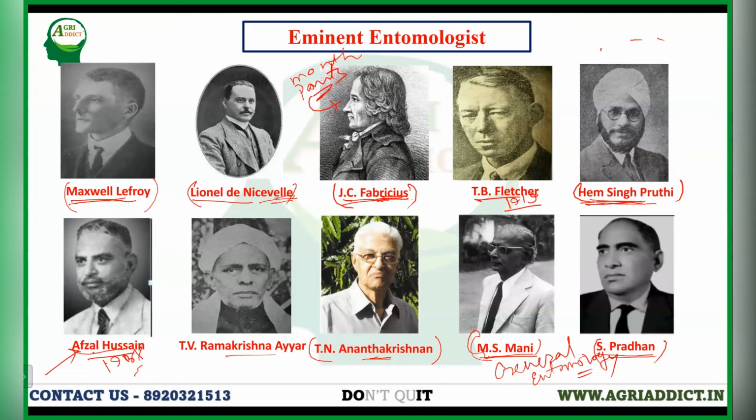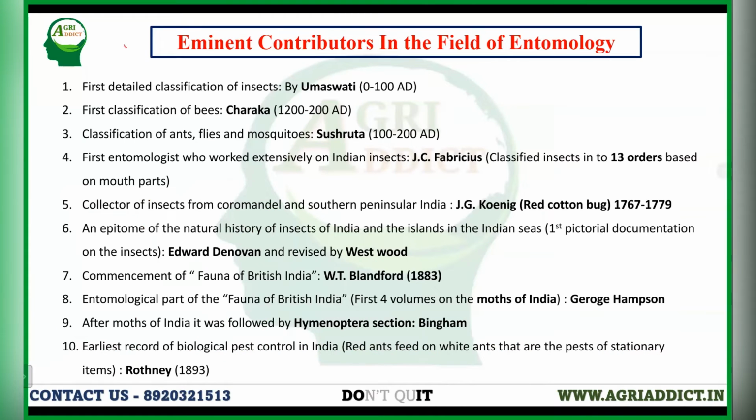Okay, next. Next, different eminent contributors in the field of entomology. So, from ancient India, the first detailed classification of Indian insects was done by Umaswati in 0 to 100 AD. He first classified insects with details, and the first classification of bees was done by Charaka, and the first classifications of ants, flies, and mosquitoes were done by Susruta.